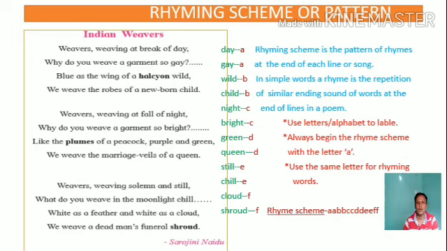That's why shroud will also get the same letter, that is F. Then the correct method of writing the answer, of writing the rhyming scheme, is shown here, and it should be written as AA, BB, CC, DD, EE, FF.